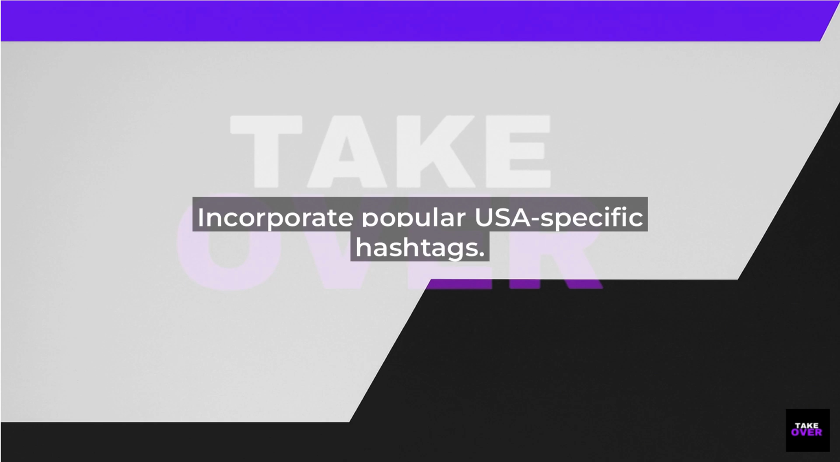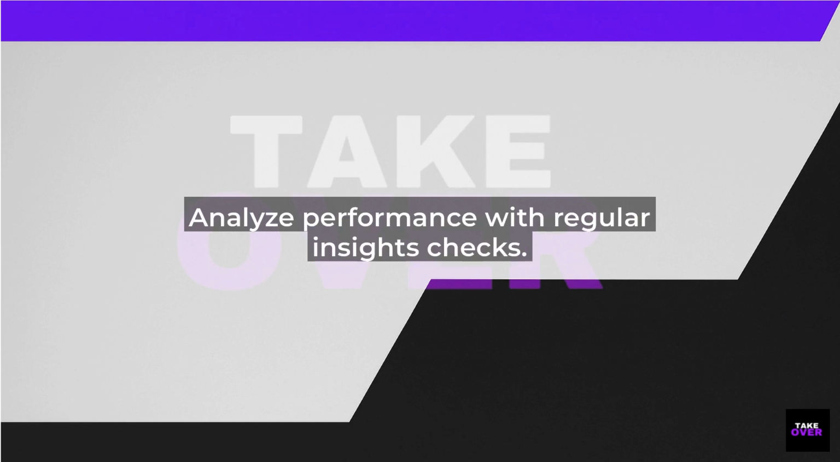Now, optimize your content strategy. Use hashtags that are popular in the USA, like hashtag USA Only or trending ones from events like the Super Bowl. Create content that speaks to American culture, holidays, sports, or current events. Remember, Instagram's algorithm in 2025 will prioritize authentic engagement, so encourage comments and shares to boost visibility.